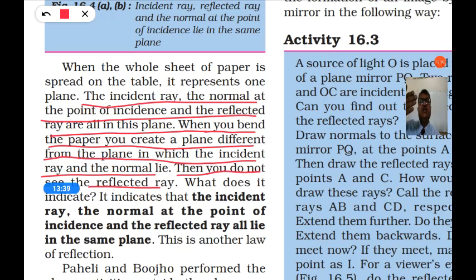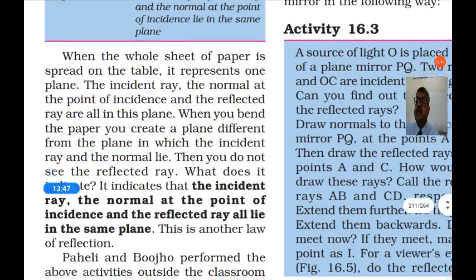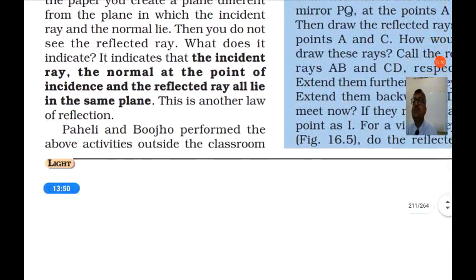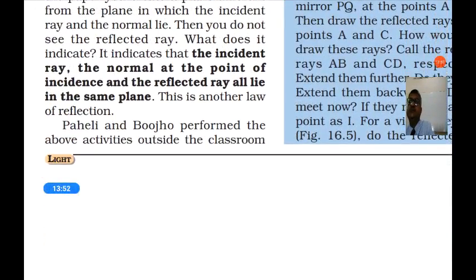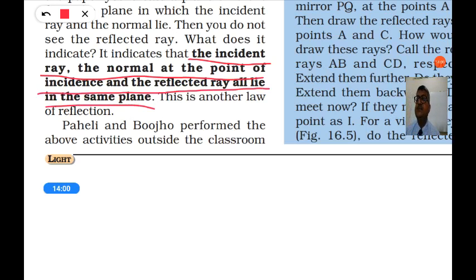So if you change the plane or if you fold the paper and reflect the light, you will not see the light because they always lie on the same plane. So this indicates that the incident ray, the normal at the point of incidence and the reflected ray all lie in the same plane. So this is the second law of reflection.